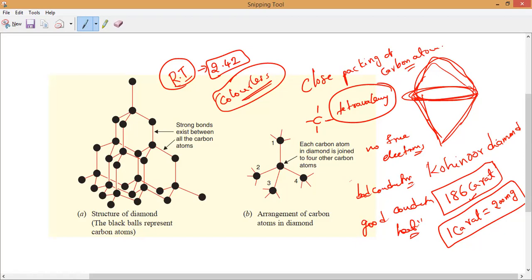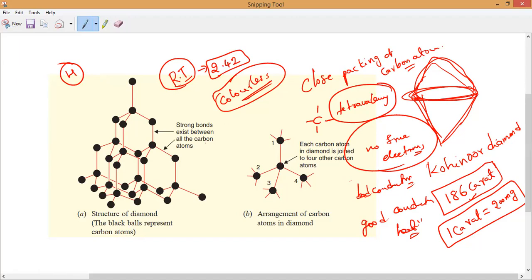What is the reason? Because of the absence of free electrons. Each carbon in diamond combines with 4 other carbons, so no free electron is present. That is why carbon in the form of diamond is a bad conductor of electricity and a good conductor of heat.